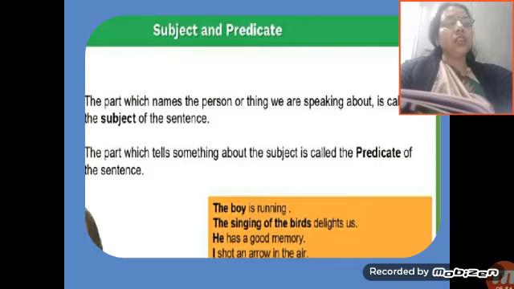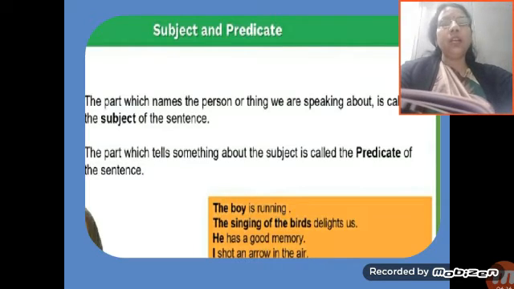Is that clear? Now see: "The singing of the birds delights us." The singing of the birds is the subject, and delights us is the predicate. "He has a good memory." We are talking about he. He is the subject. Has a good memory is the predicate. "I shot an arrow in the air." I is the subject. Shot an arrow in the air is the predicate. So this is about the subject and predicate.